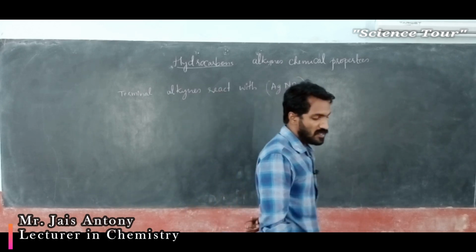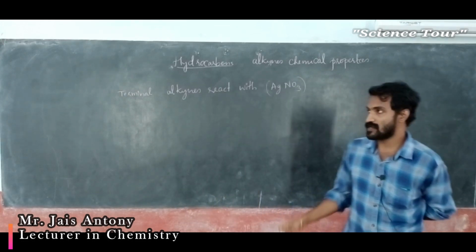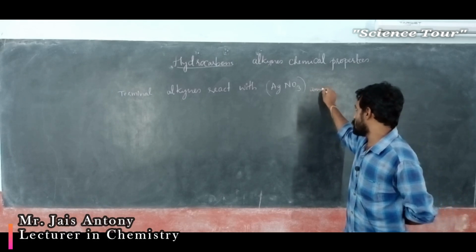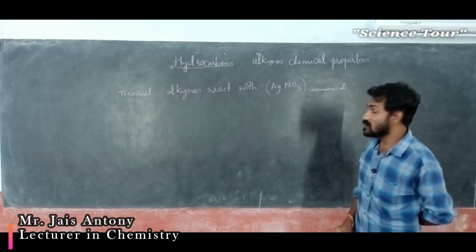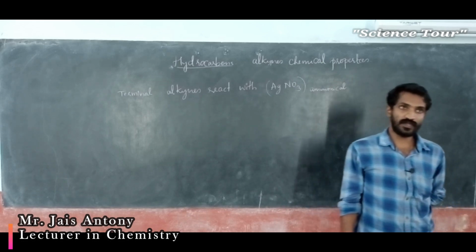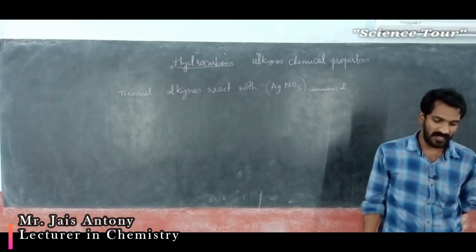Okay, silver nitrate. Ammoniacal silver nitrate. Ammoniacal means ammonia solution. Ammoniacal silver nitrate solution.